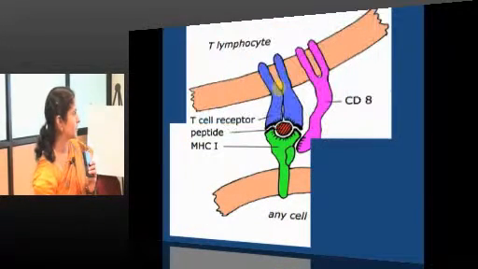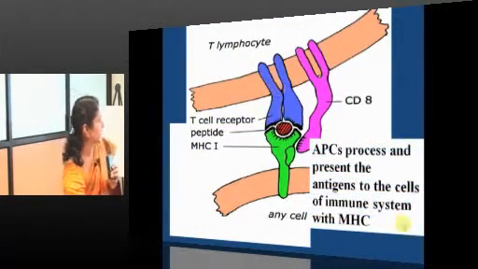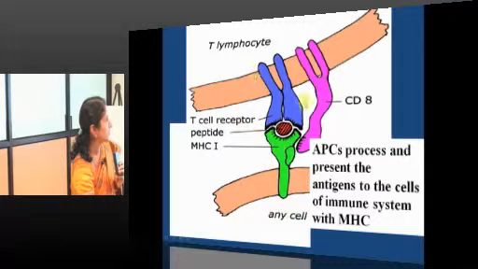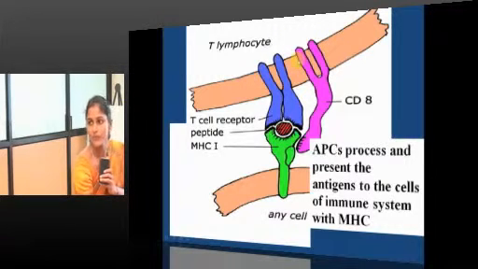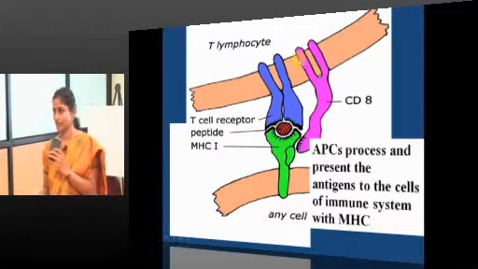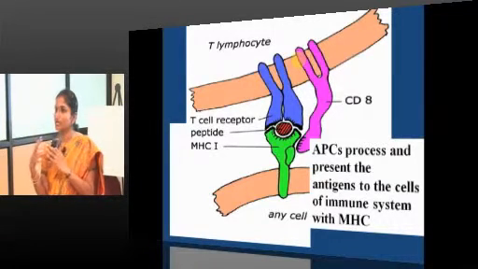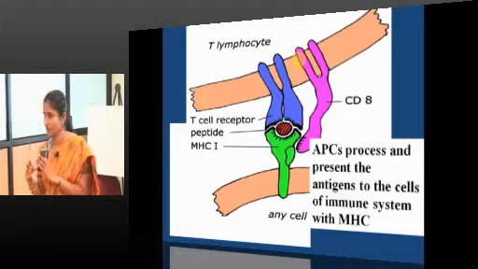Next. Any cell that has taken up the antigen, processed it and is presenting the antigen with MHC1 to the T cells will be accepted. The T cells will take up the antigen through the T cell receptor. So, food is presented by MHC, taken by T cell receptors. This is the first signal for T cell activation.